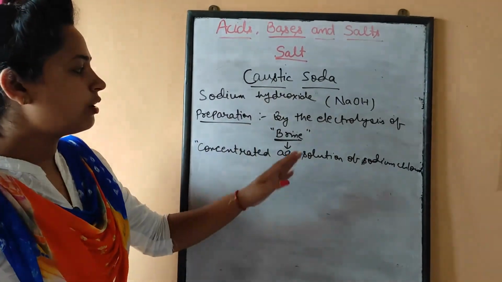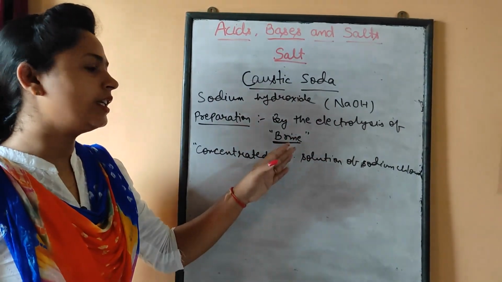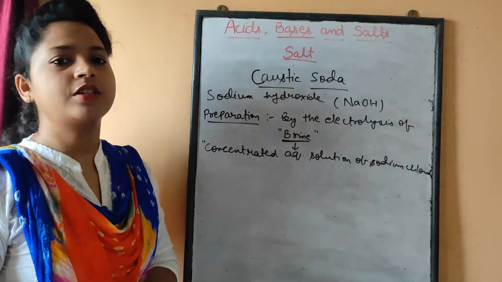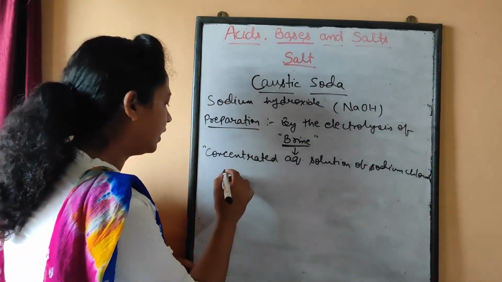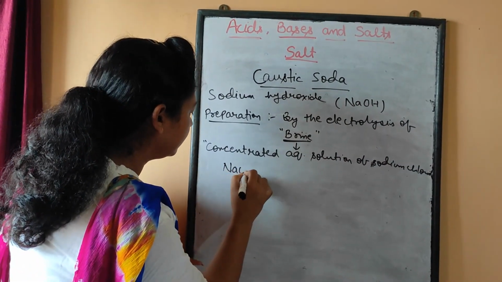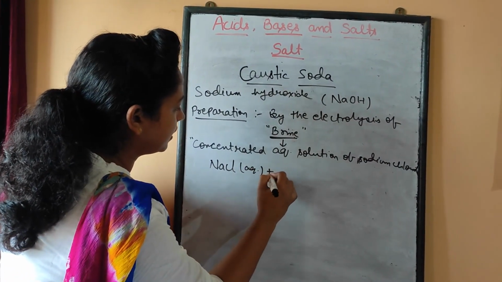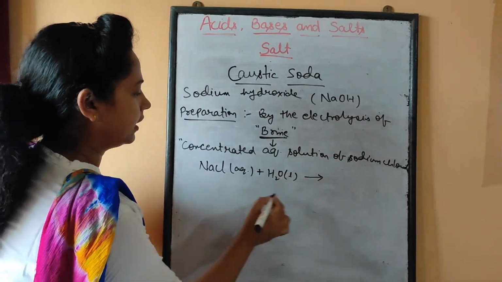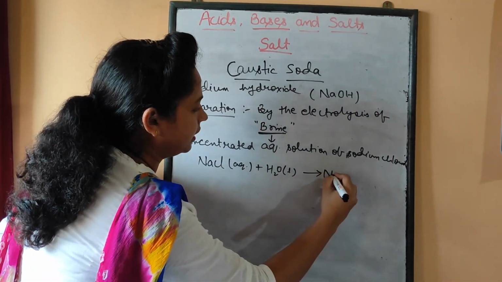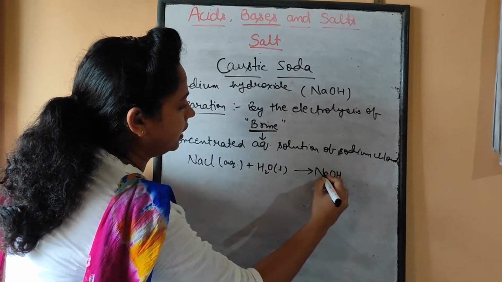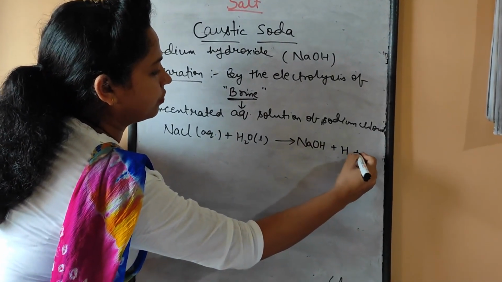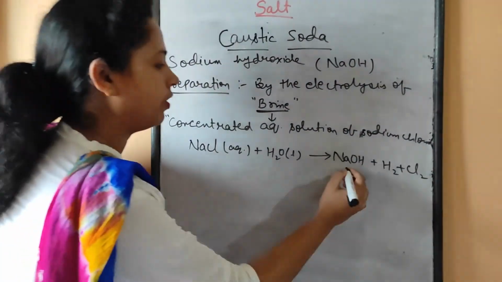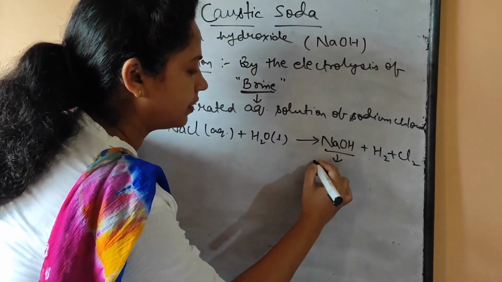So by the electrolysis of this aqueous solution of sodium chloride, we can get caustic soda. We can write here NaCl aqueous plus H2O liquid. If we react this, we'll get NaOH plus H2 plus Cl2. So this is the caustic soda which is formed.